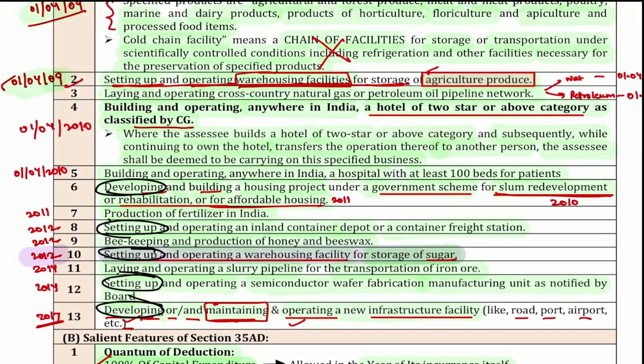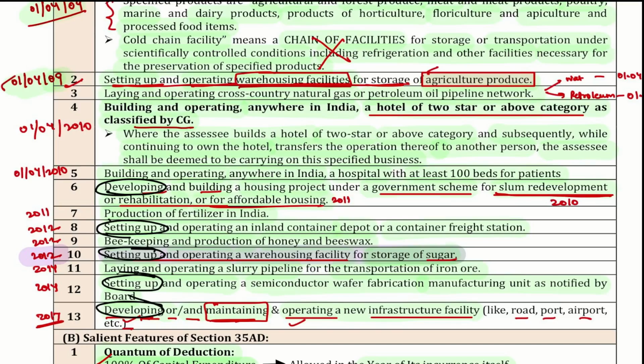Then building and operating anywhere in India a hospital with at least 100 beds for patients, developing and building a housing project under a government scheme for the redevelopment of slums or the rehabilitation or for the affordable housing.